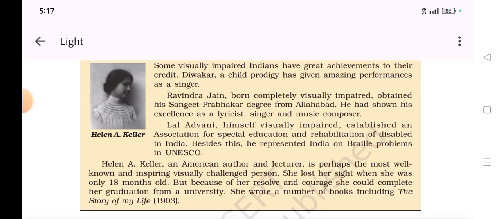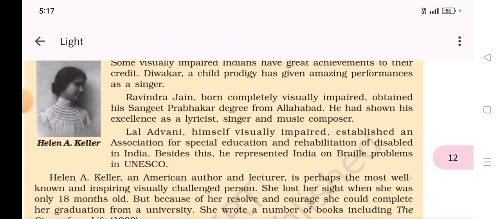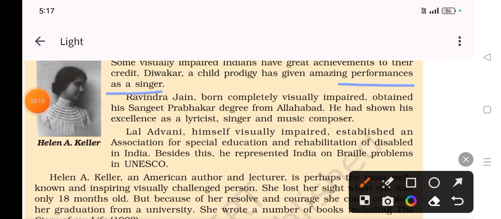Divakar, a child prodigy, has given amazing performances as a singer. Ravindra Jain, born completely visually impaired, obtained a Sangeet Prabhakar degree from Allahabad. He has shown his excellence as a lyricist, singer and music composer.